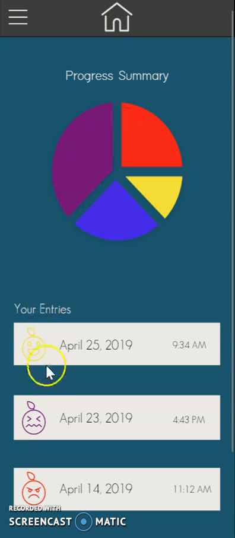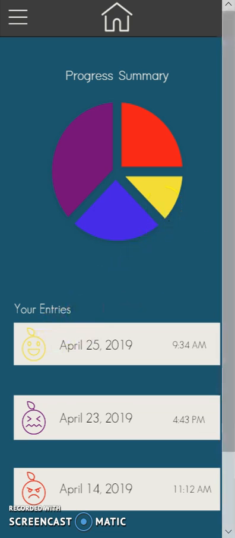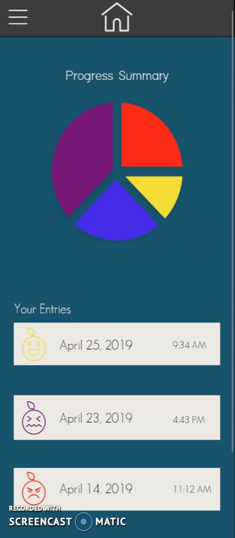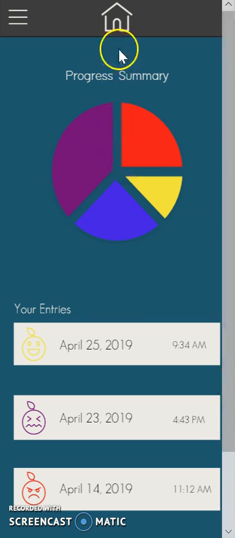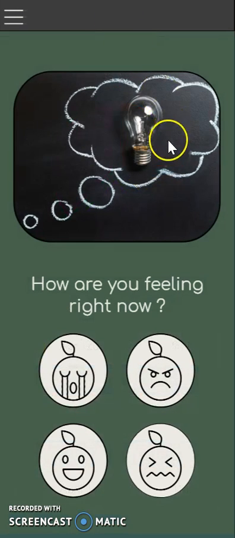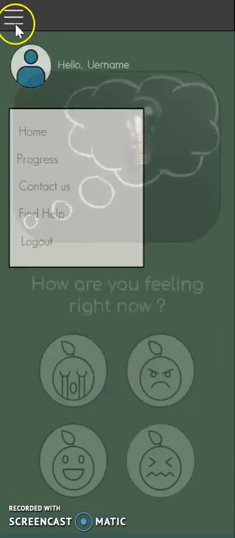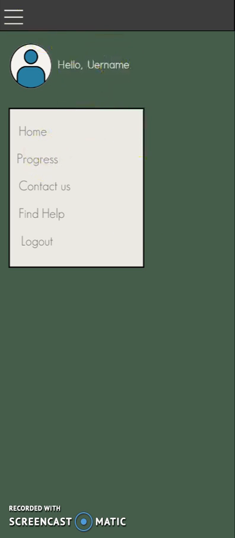Essentially, you have them color coordinated, so you can see if you've been more angry this month, or happy, or sad, so you can see your progress throughout the app. So once you're done, you're just going to click the home page, and it's going to take you right back to here. We also have this little hover screen, which is going to be our main menu.